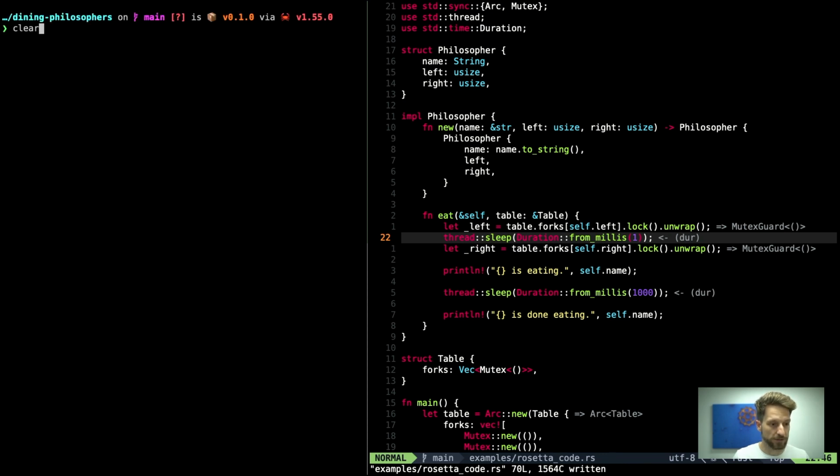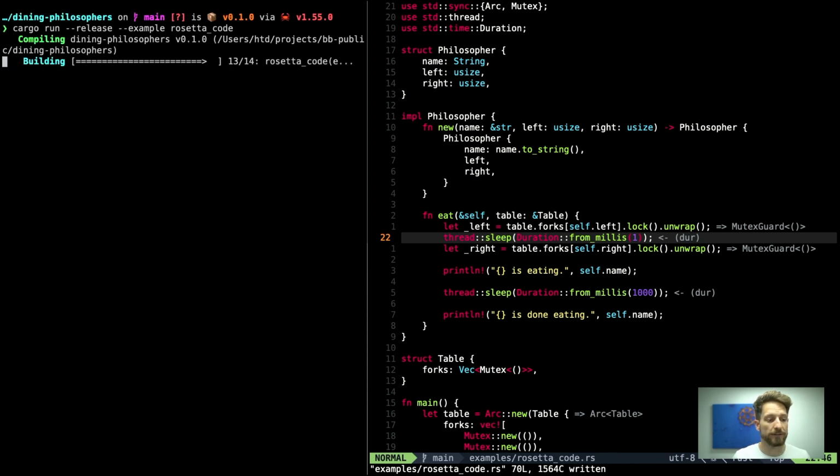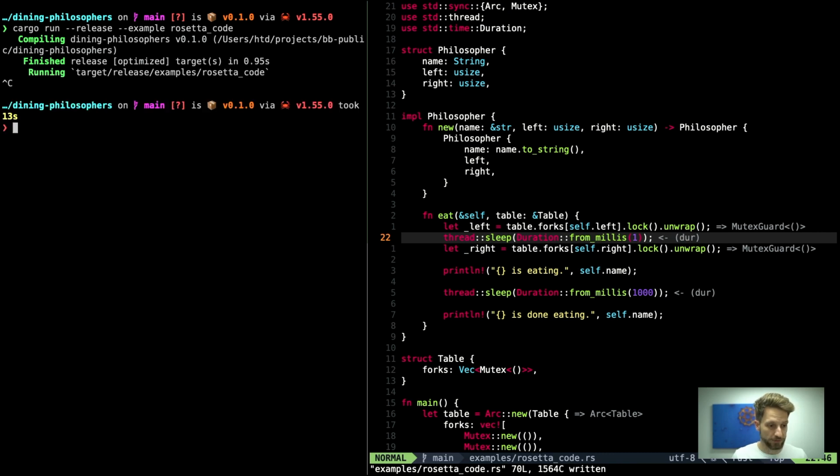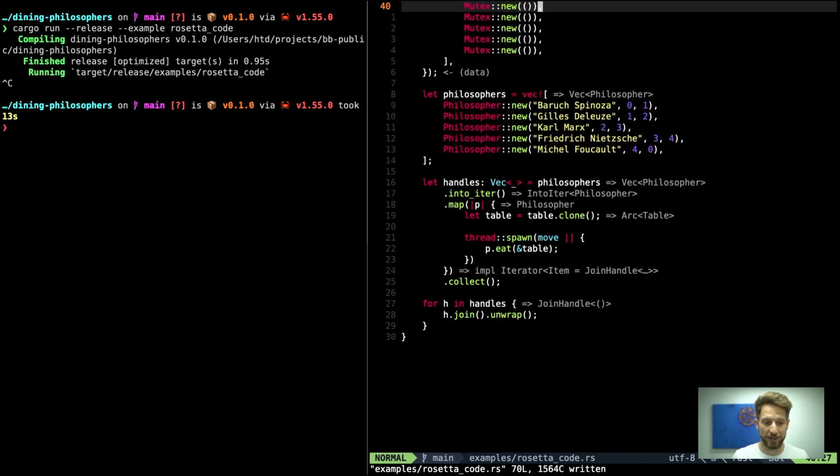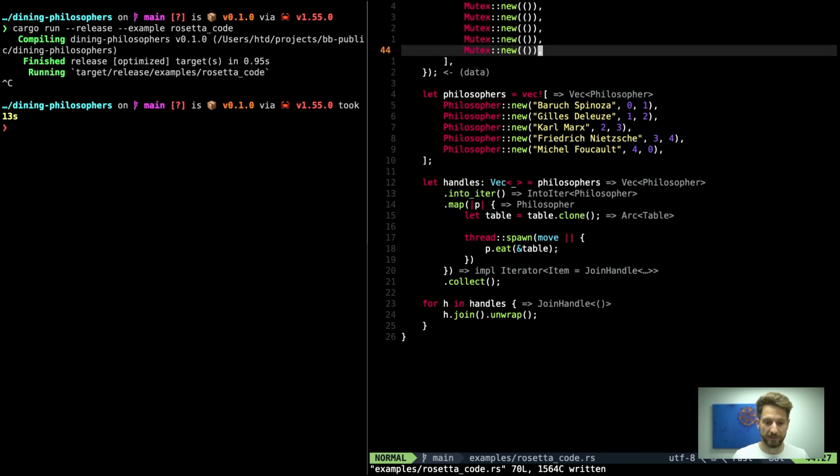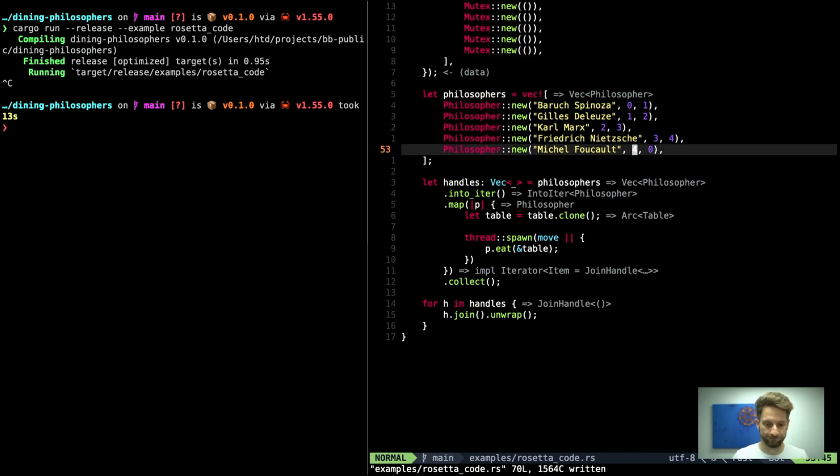Wait, let's clear the screen. So we are running again this Rosetta code example with the bad configuration, and you can see nothing happens. The whole program doesn't advance. There is no output. It is deadlocked right away. So we stop this one. We keep the 1 millisecond pause, and now we make basically the proof that Mr. Dijkstra found a good solution.